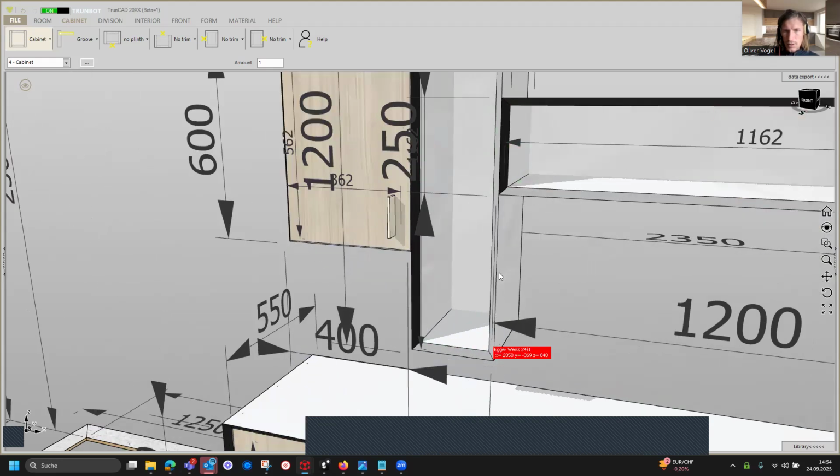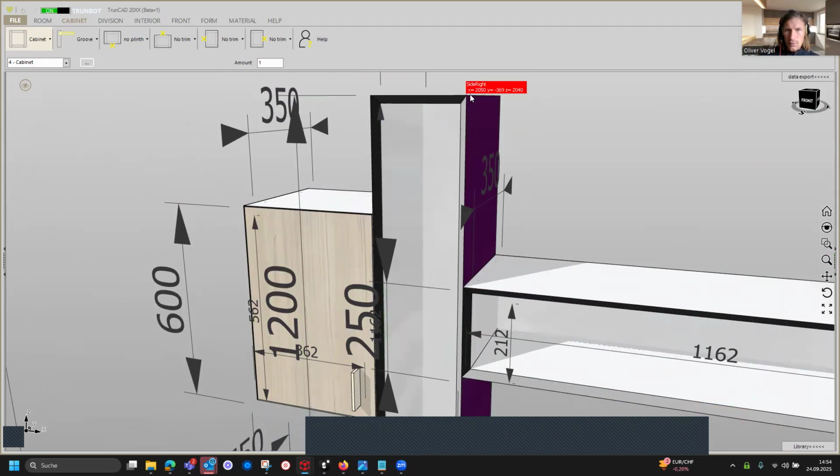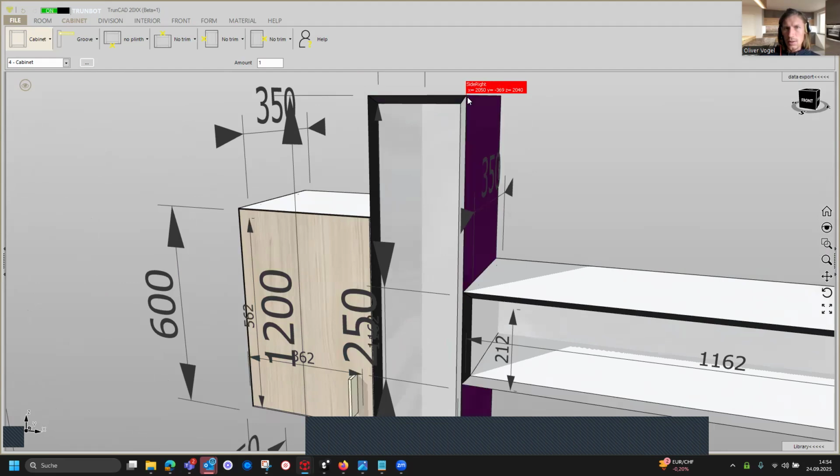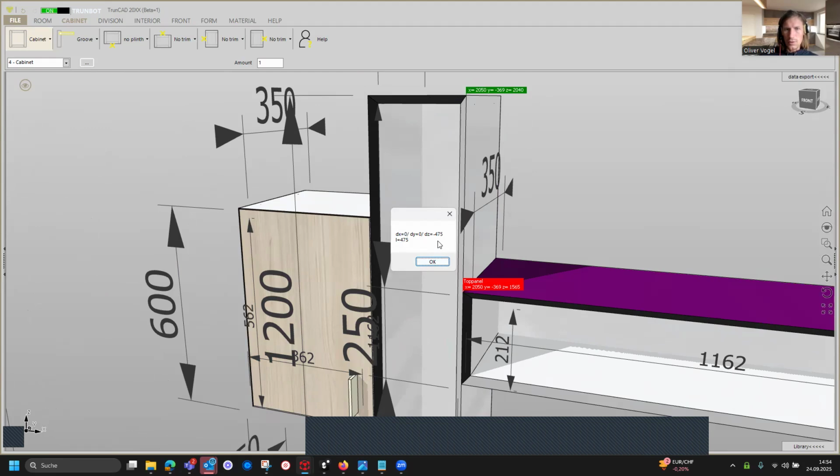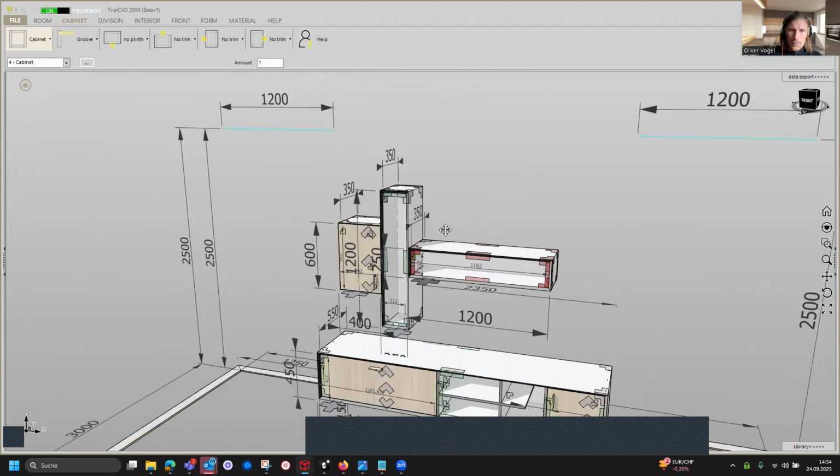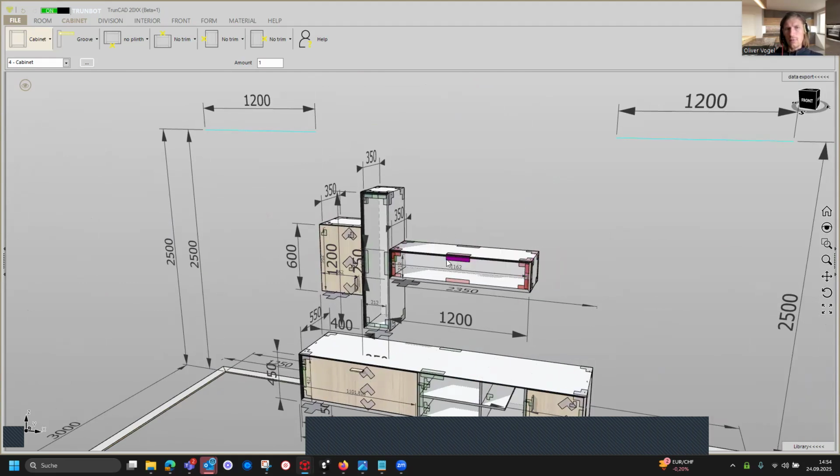That's why, if we keep the control button pressed, click on this point and this point, you see we have here 475. And if we use the measurement function again, we keep the control button pressed, go on this corner and on this corner. And here we also have 475. So it's now in the middle. And now you also know why 475.